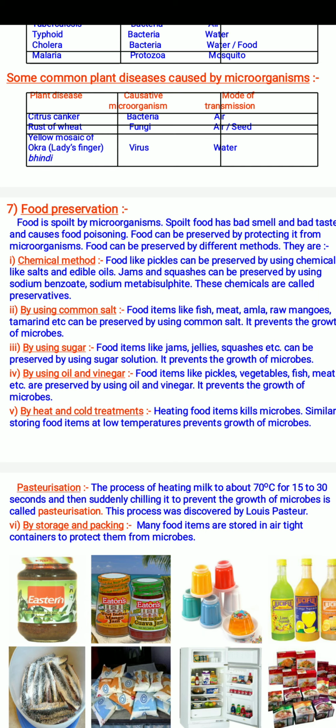Next is pasteurization. The process of heating milk to about 70 degrees centigrade for 15 to 30 seconds and then suddenly chilling it to prevent the growth of microbes is called pasteurization. This process was discovered by Louis Pasteur, that is why it is called pasteurization.